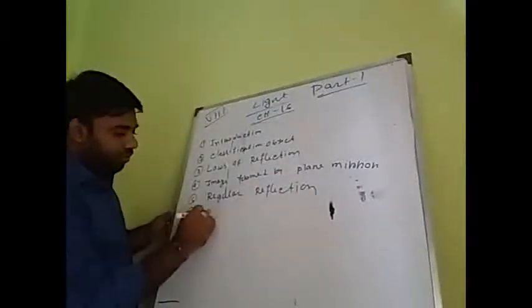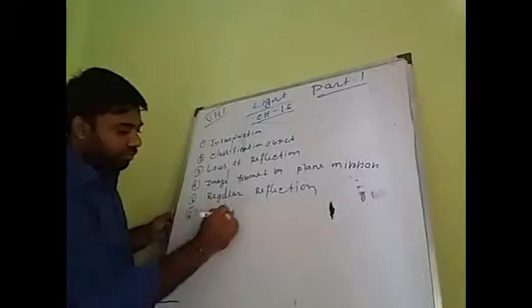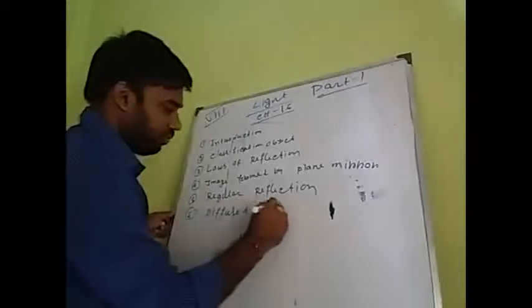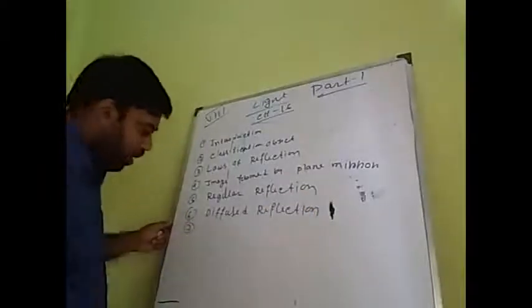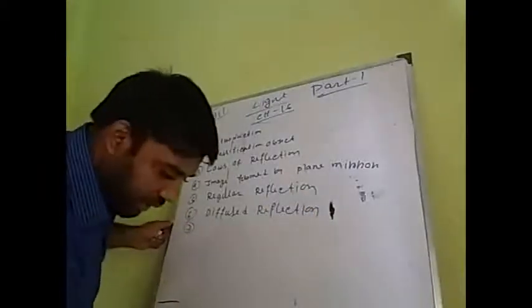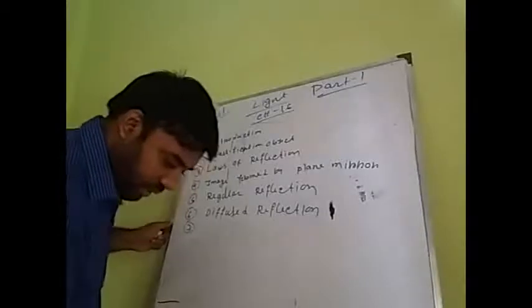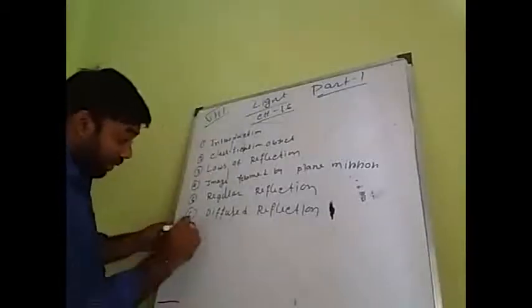Six, diffuse reflection. Seventh, regular reflection, diffuse reflection, and then multiple image.